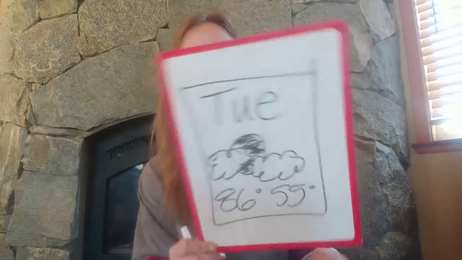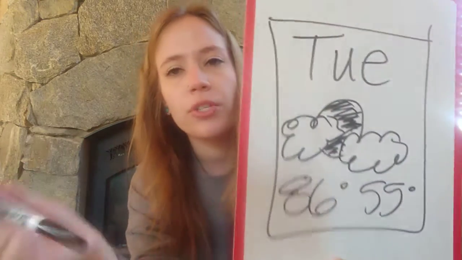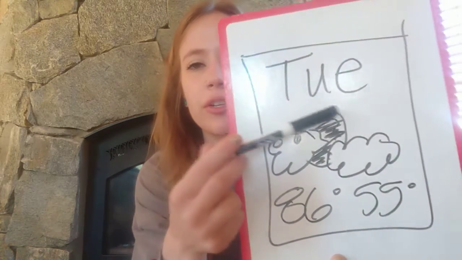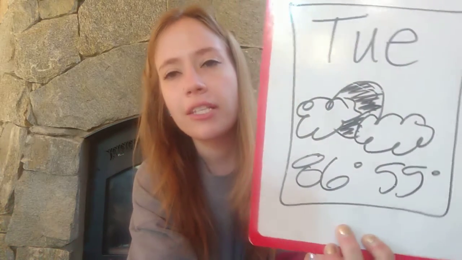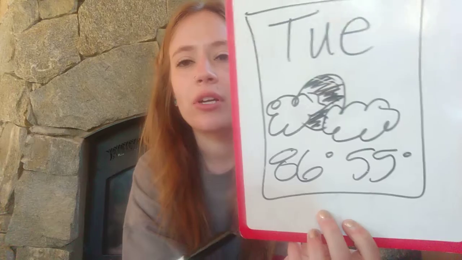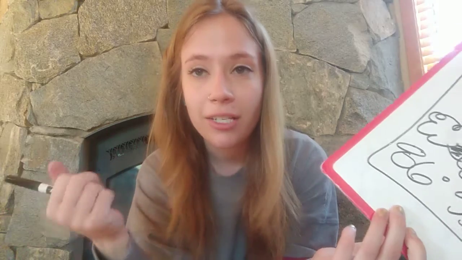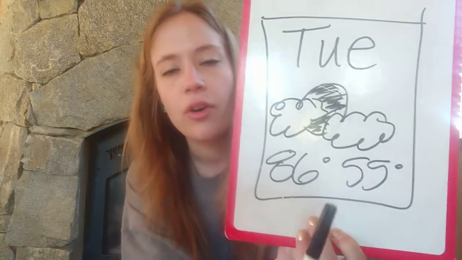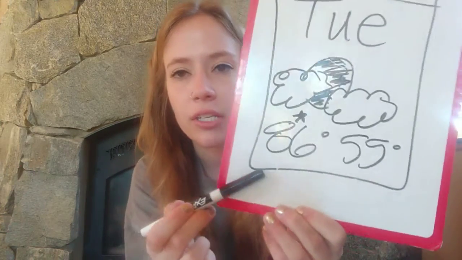So if you have your box around Tuesday, it will look like this. So imagine this is a blue box, and then you have TUE, which is short for Tuesday. And then here's the weather, the type of weather that we're going to have today. And then one of these is going to be our highest temperature of the day, and the other one's going to be our lowest temperature of the day. So which of these is going to be our highest temperature of the day, 86 degrees or 55 degrees? So if you said 86 degrees, you are correct.